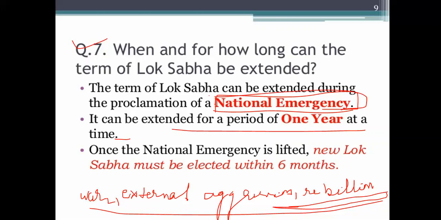During that national emergency, the term of the Lok Sabha can be extended for 1 year. But after the national emergency is over, the new Lok Sabha has to be constituted. That means the election should be completed and the new Lok Sabha should be constituted within a period of 6 months. Okay, I hope everybody has been able to understand.